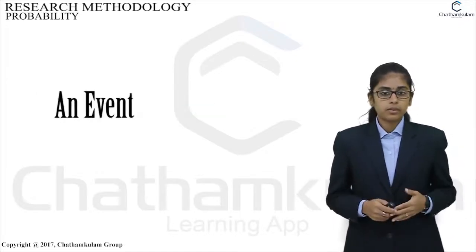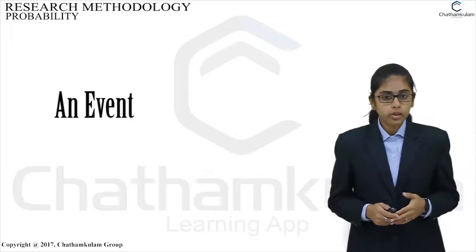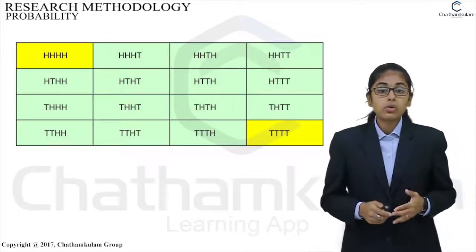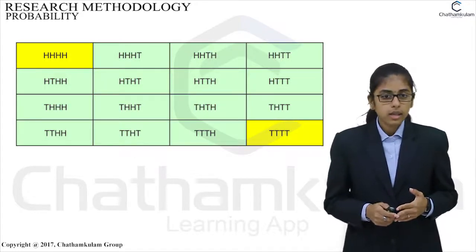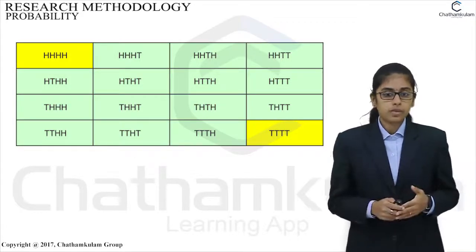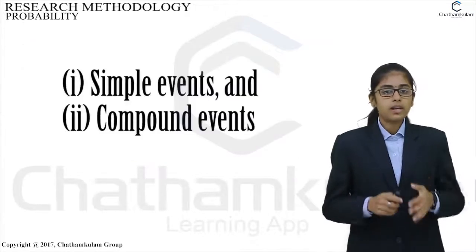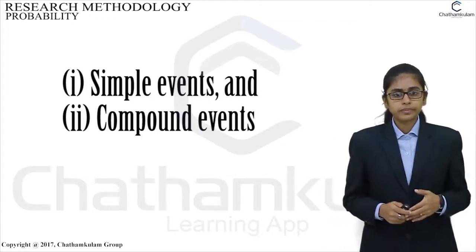Then an event. Any possible outcomes of an experiment are known as an event. In the case of tossing an unbiased coin twice, 2 heads is an event. An event can be classified into two: simple events and compound events.